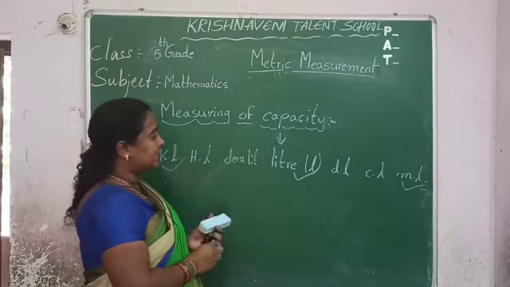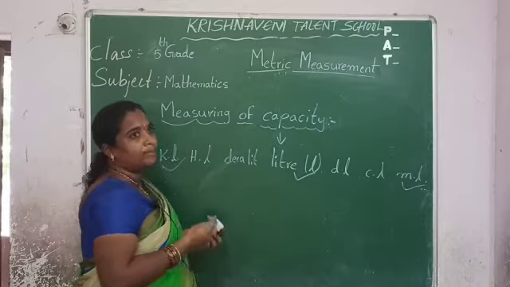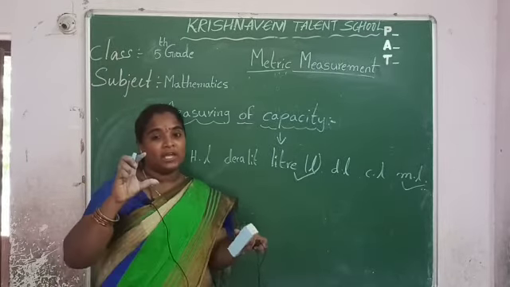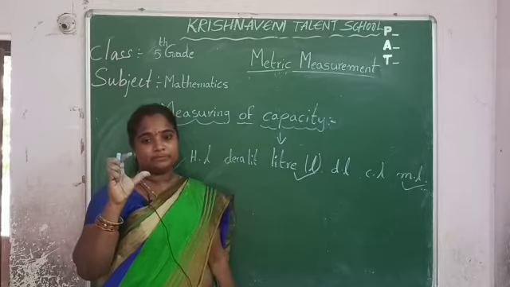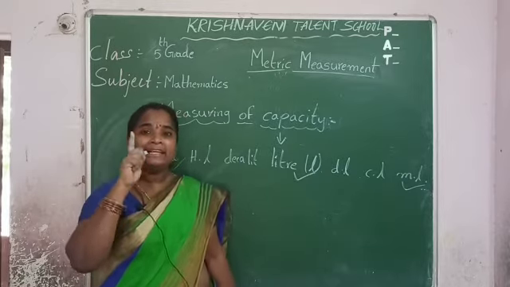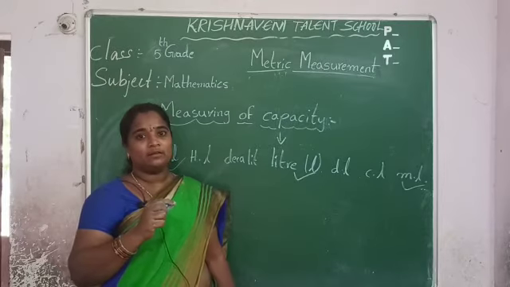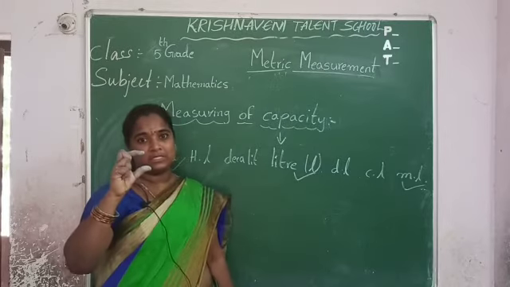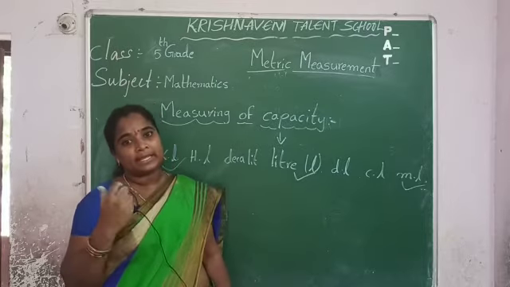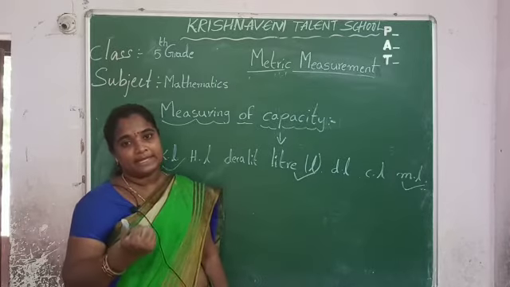Okay, now see here. One example I will take. For example, the quantity of a water bottle. So, the quantity of a water bottle is 1 liter. Okay, the quantity of a glass, that is in milliliters. Is it clear now?